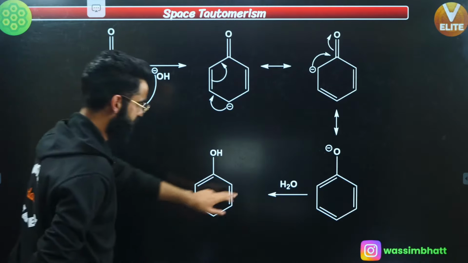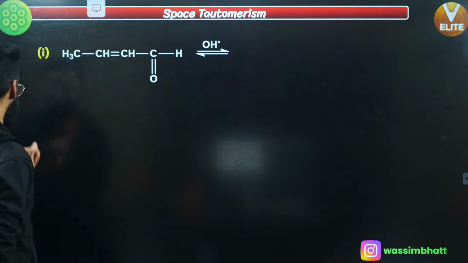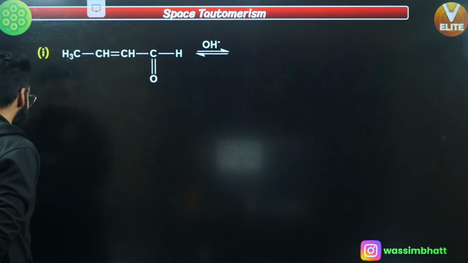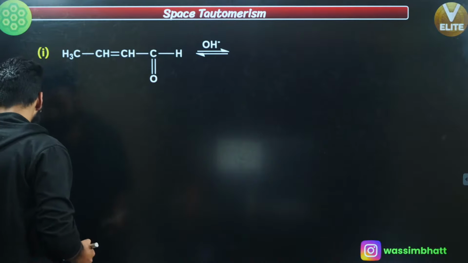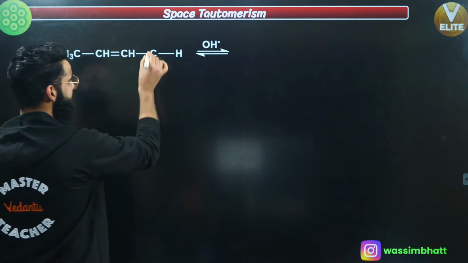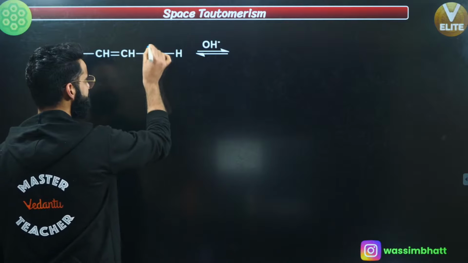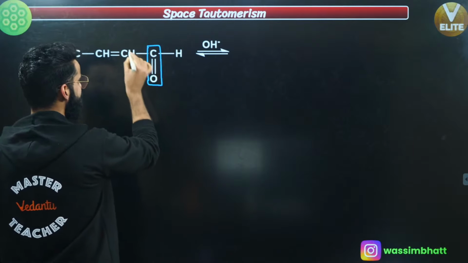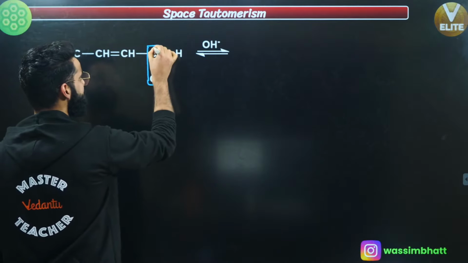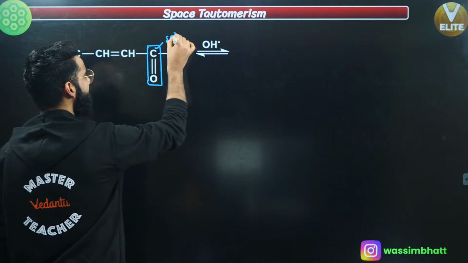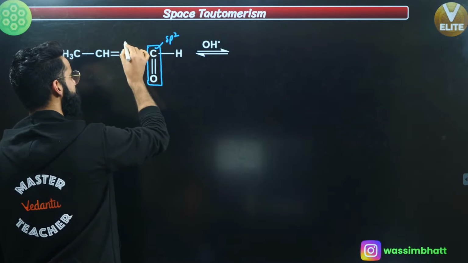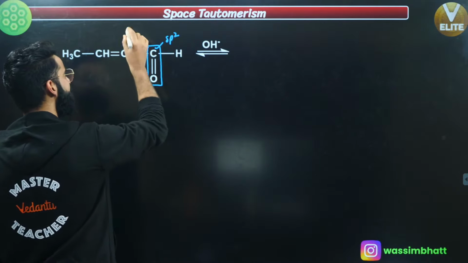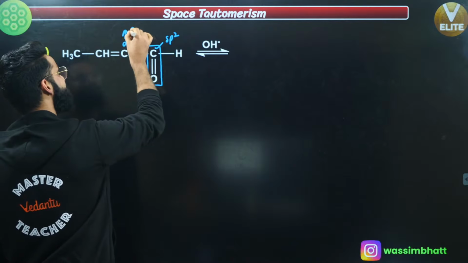Let me take a few more examples. Say, guys, a few more examples of space tautomerism. First of all, look at your reference. What is your reference over here? This C double bond O is your reference, correct? The carbon attached to this sp2 carbon, the other carbons attached with this sp2 hybridized carbon, we call as alpha carbons. This is alpha carbon. But is this alpha carbon right here sp3 or sp2?